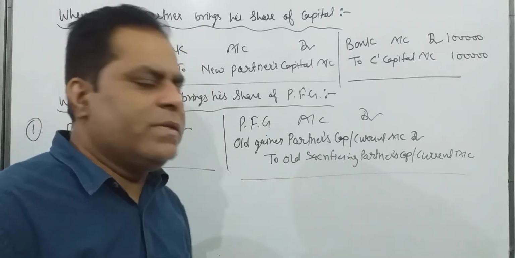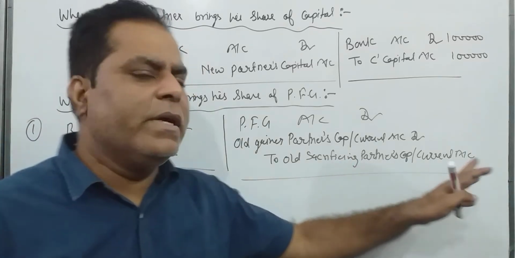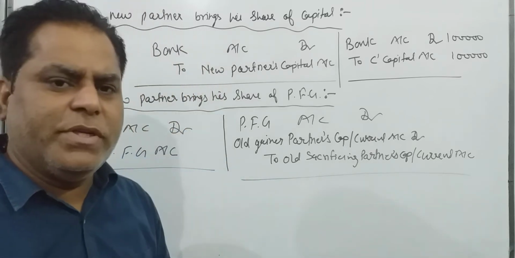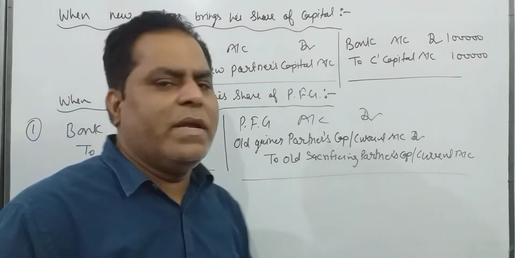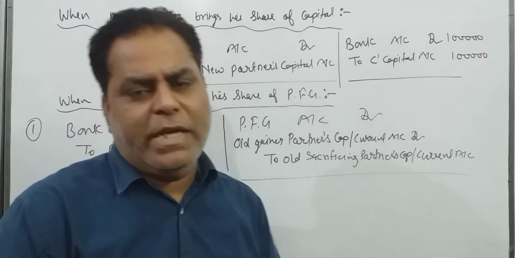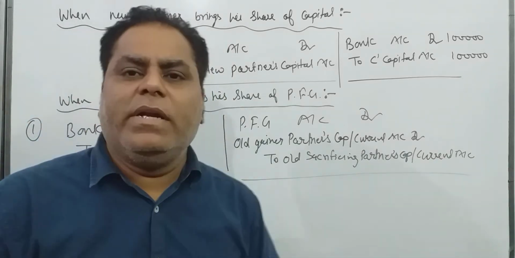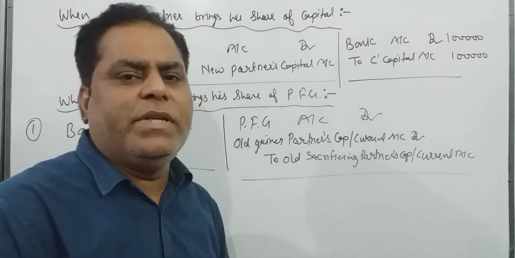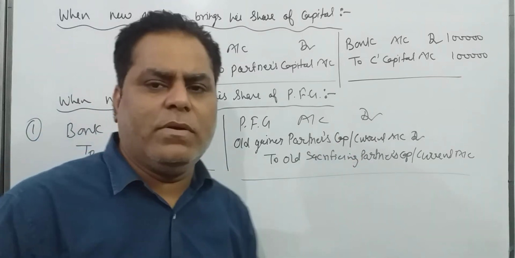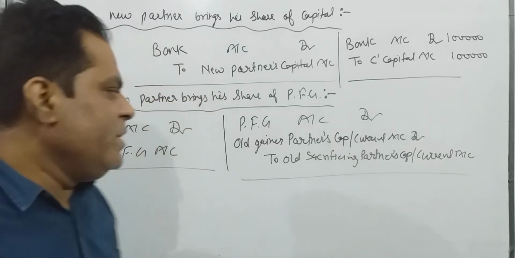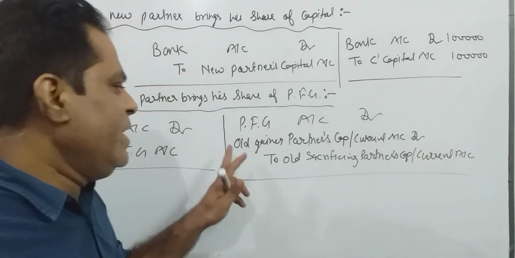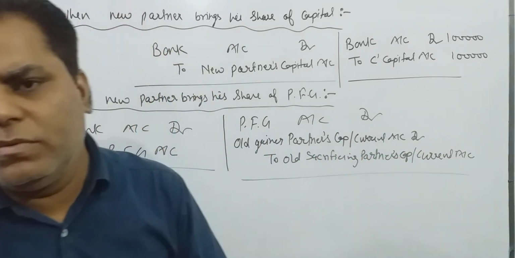If capital is fixed, write down current account, and if capital is fluctuating, write down capital account.